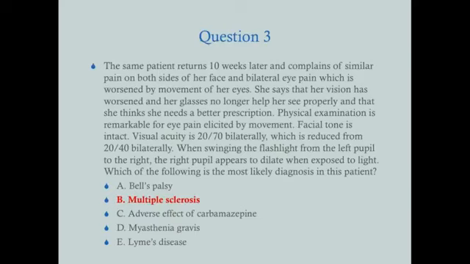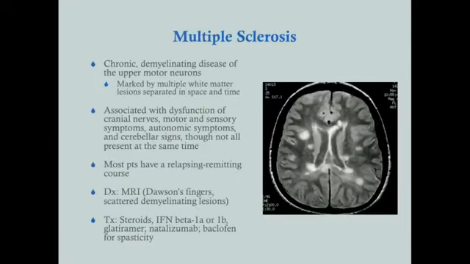Okay, so this patient has MS. MS is a chronic disease which involves inflammation and destruction of the myelin that insulates the nerves. Particularly here with MS, we're talking about the nerves of the central nervous system, not the peripheral nervous system. So you'll see this in the brain and spinal cord.